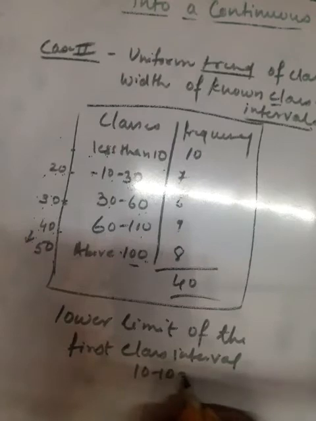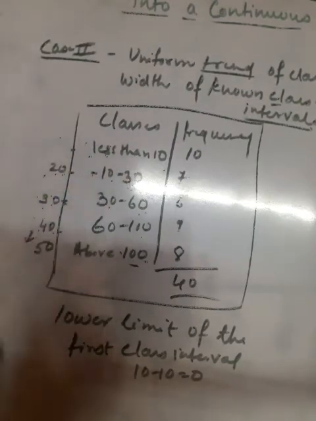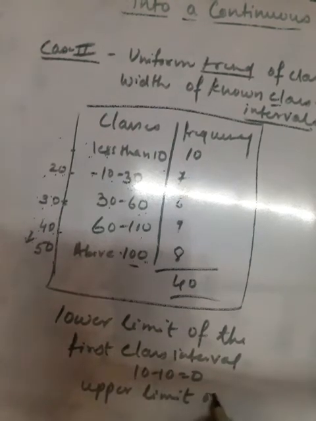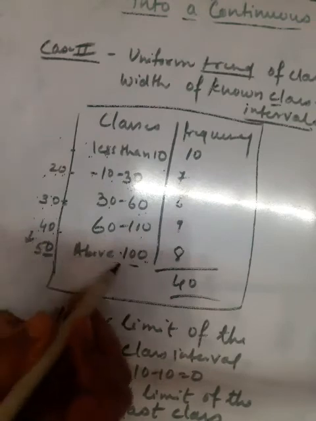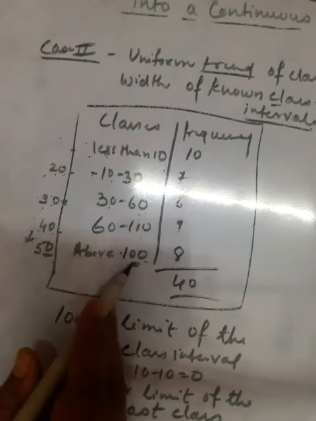Ten minus 10 should be 0, so it should be 0 to 10, and the upper limit of the last class should be, as I said, 50. Here the lower limit is given as 100, so what would be the upper limit?